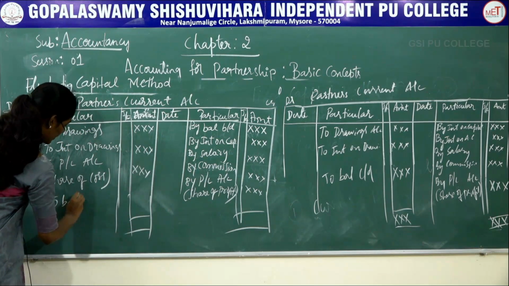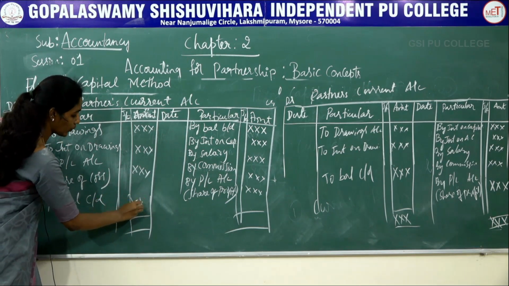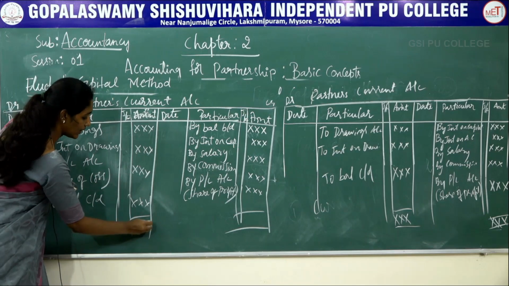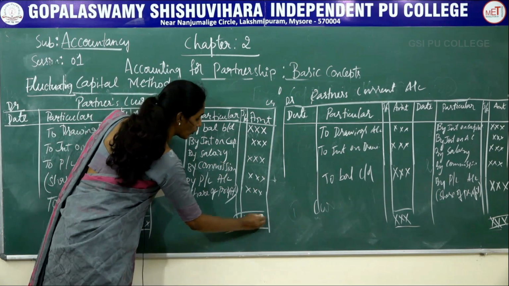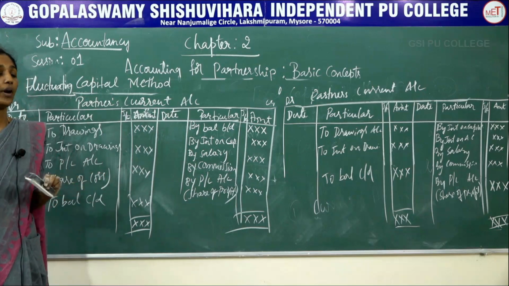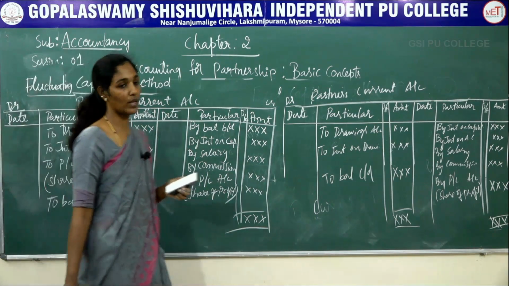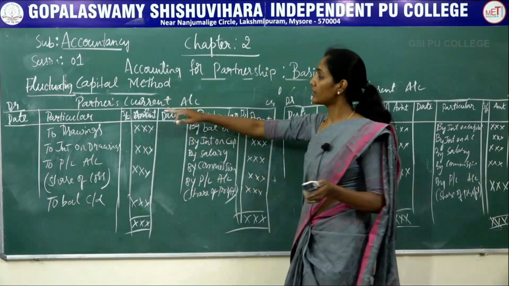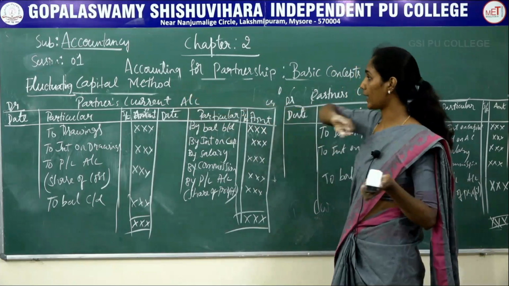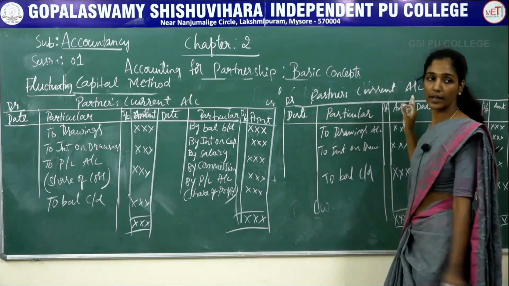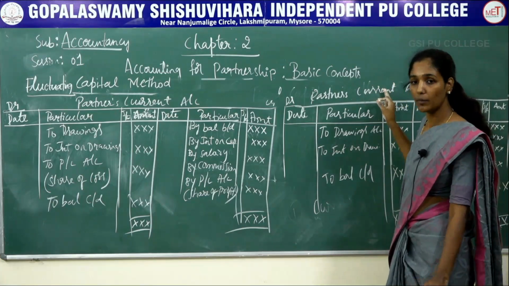To balance carried down. So this is the closing balance after deducting the total of debit from the total of credit. Now you can see the differences between the partner's current account under fluctuating capital method and the partner's current account under fixed capital method.